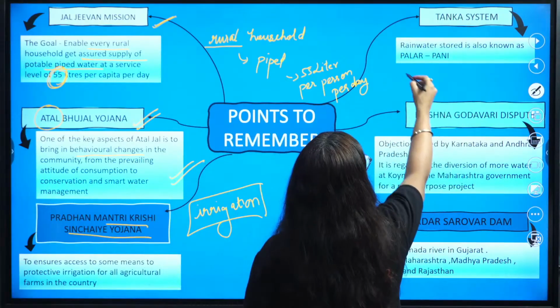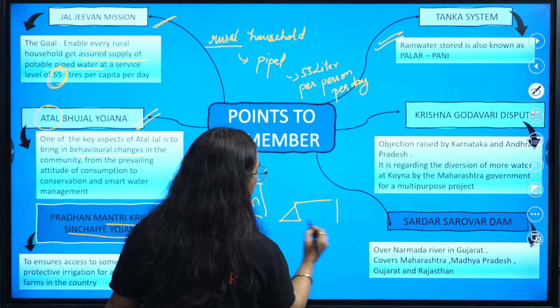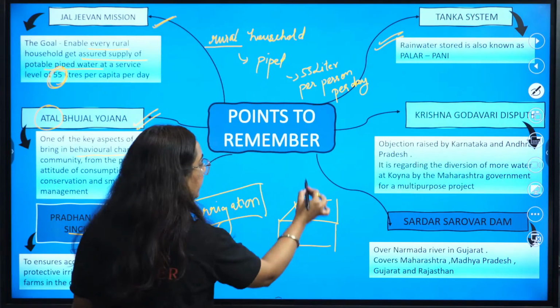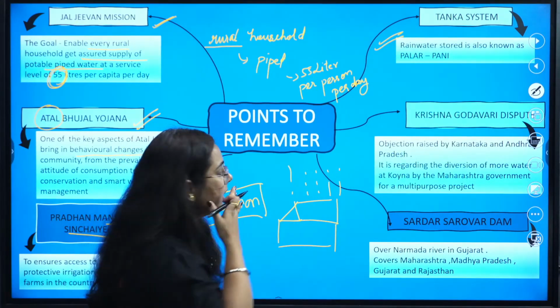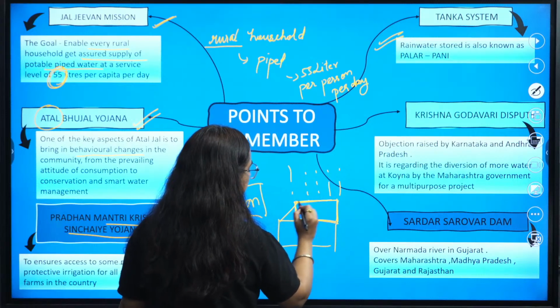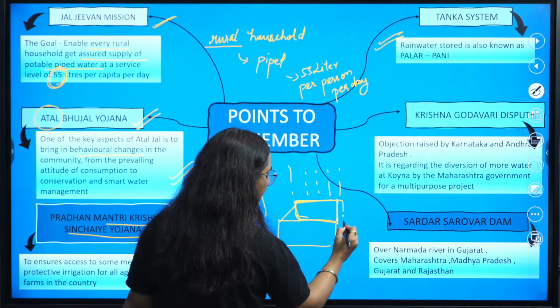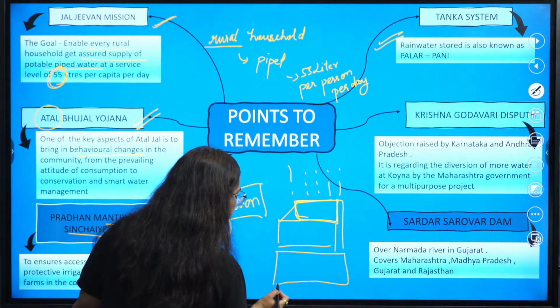Then we have the Tanka system. You know that there are certain houses in Rajasthan where we get rainwater. We collect this rainwater with the help of pipes attached here and make a tank beneath the house.